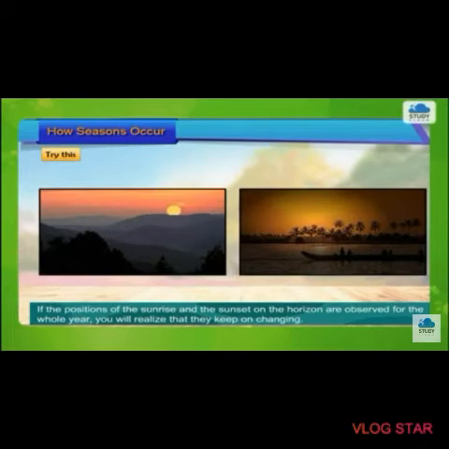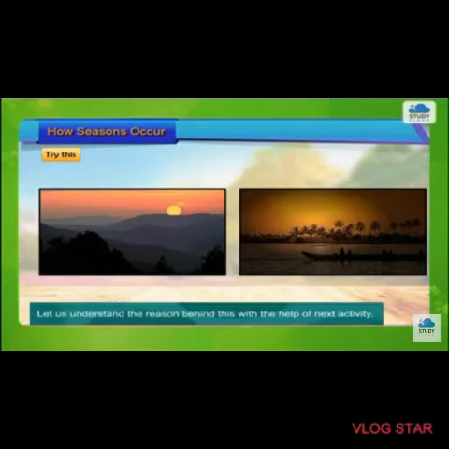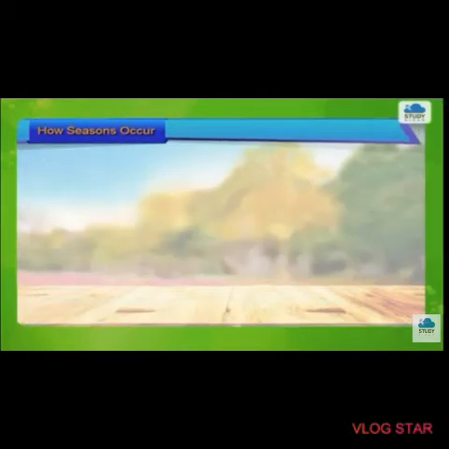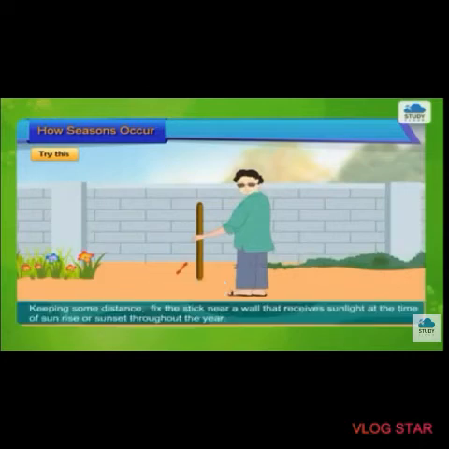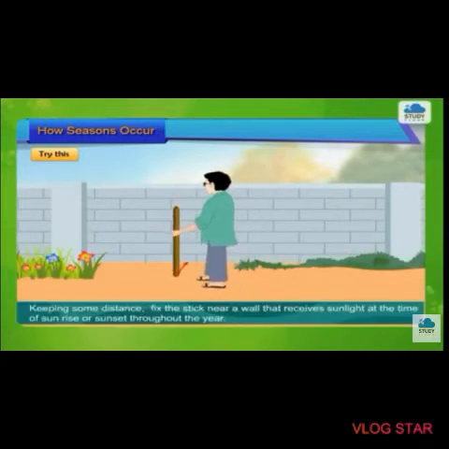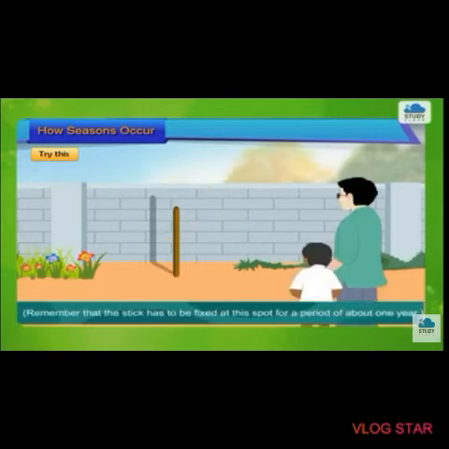Let us try to understand the reason behind this with the help of another activity. Let us try the next activity. Take a thick stick about 1.5 to 1.7 meters long. Keeping some distance, fix the stick near a wall that receives sunlight at the time of sunrise or sunset throughout the year. Remember that the stick has to be fixed at this spot for a period of about 1 year.